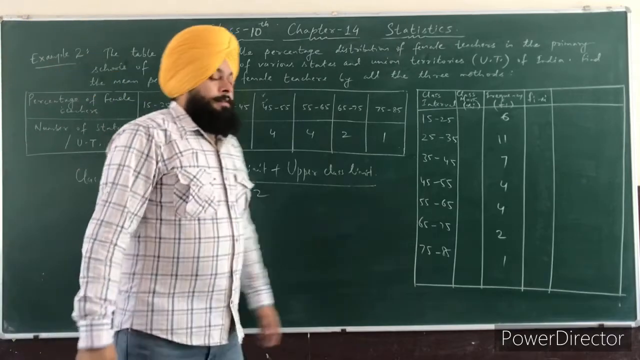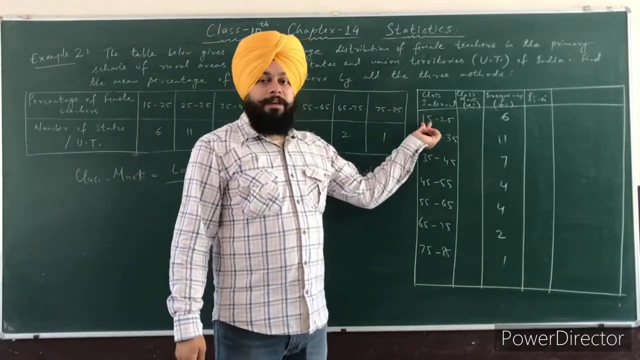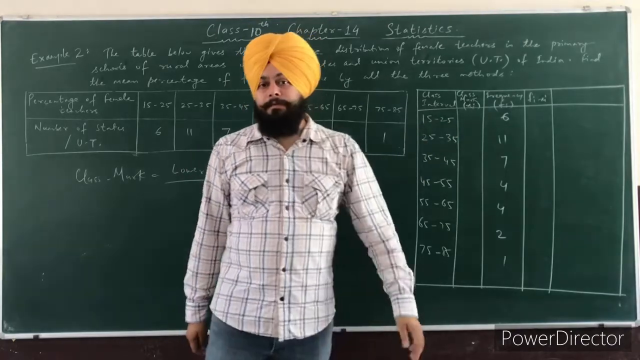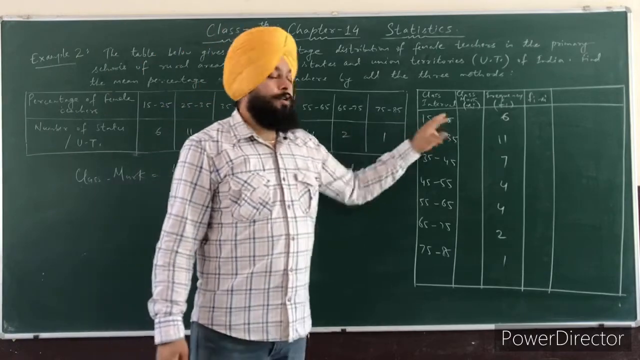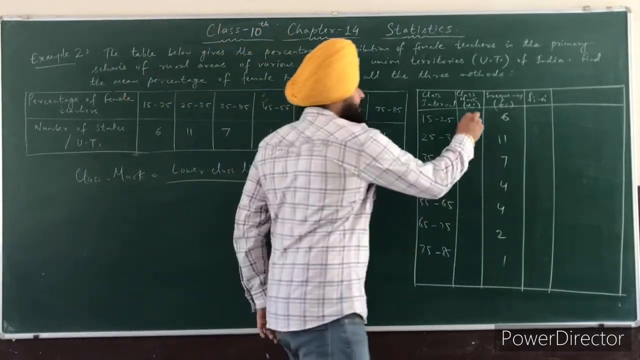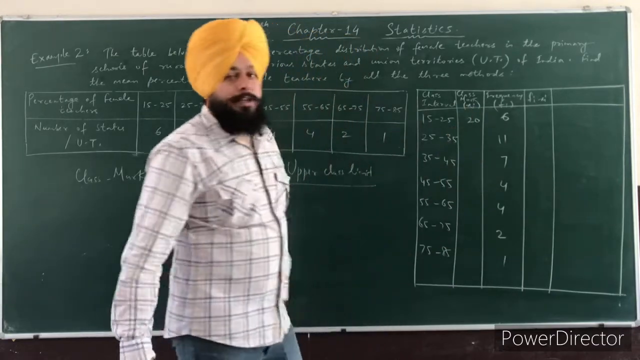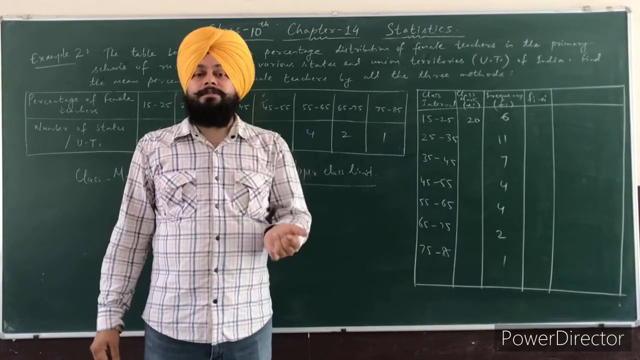So you can see here in the first class interval the lower limit is 15 and the upper limit is 25. So first we will add them, 15 plus 25. How much? It is 40, and 40 divided by 2, it is 20. So write here 20. And one thing more, first we will check whether the class interval is continuous or not.